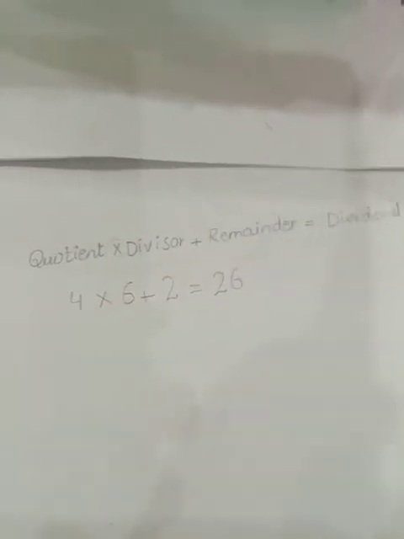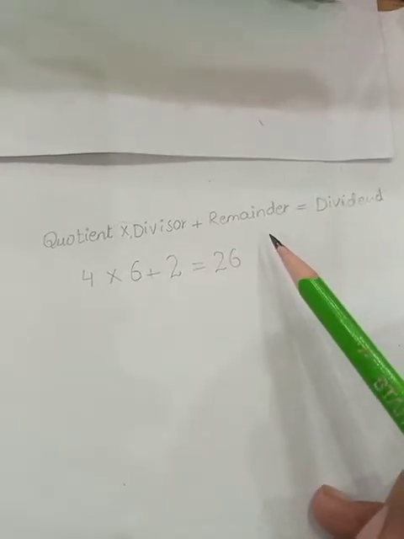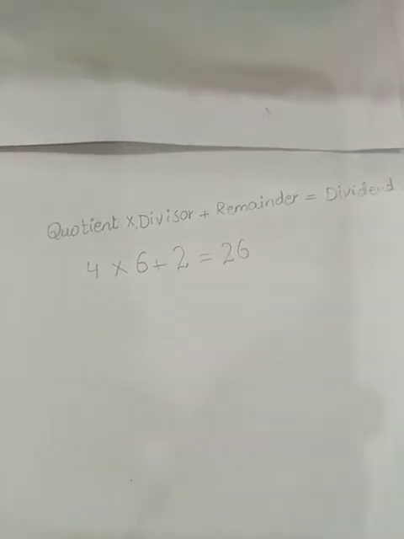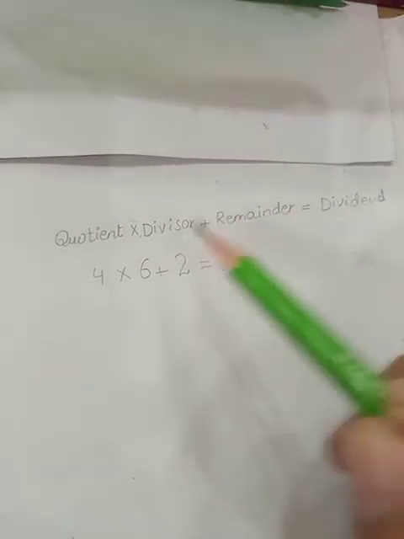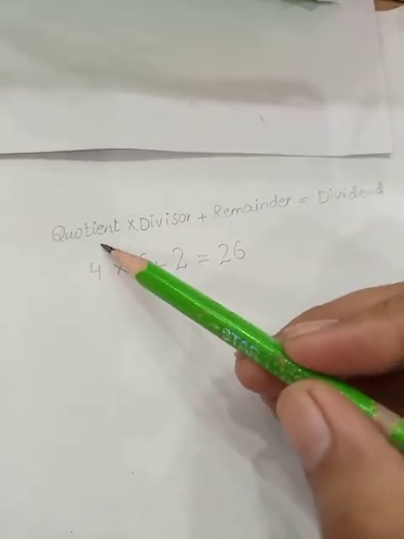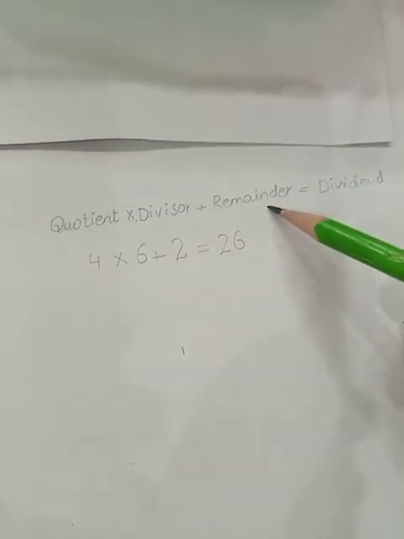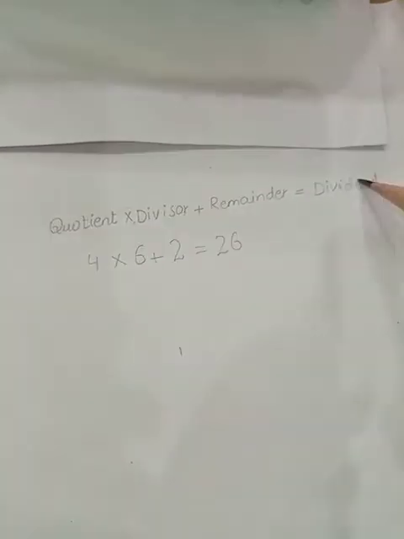Okay students, this one is a very useful equation. You can learn this equation by heart and then you can check your answer by yourself. So students, you can become your own teacher by using this equation. So learn it carefully. Quotient multiplied by divisor and then adding the remainder. Okay, its answer should be equal to your dividend.